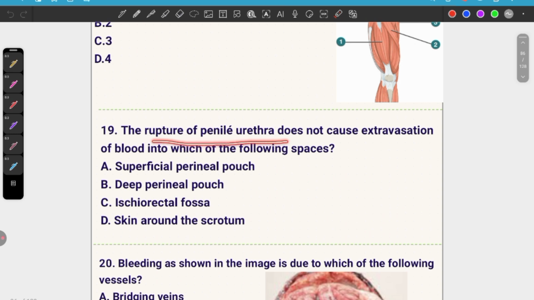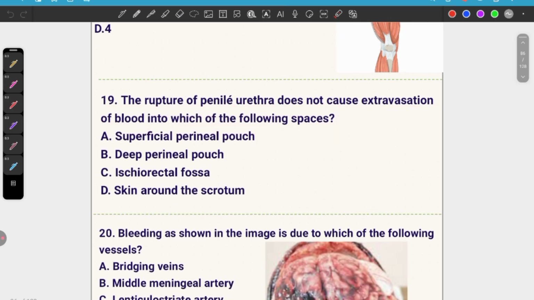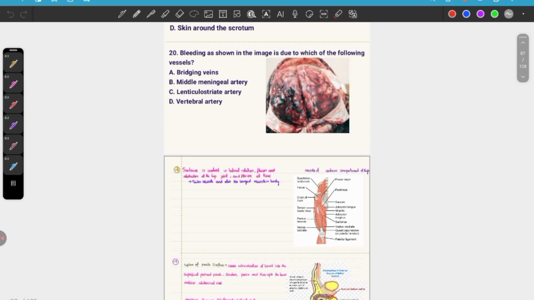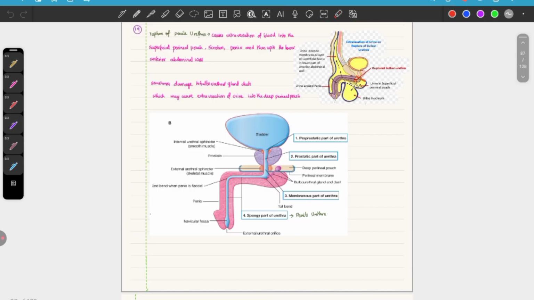The rupture of penile urethra does not cause extravasation of blood into which of the following spaces? Actually, we know there are two pouches, that is, one is the superficial pouch and the other one is the deep pouch. The urethra comes like this. Okay, let's see the picture. This is actually a little bit complicated question. Whichever is needed, let's grab only that much information.